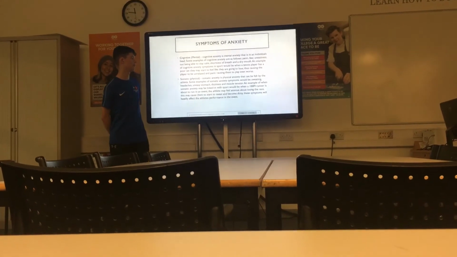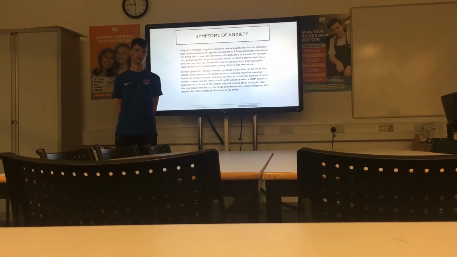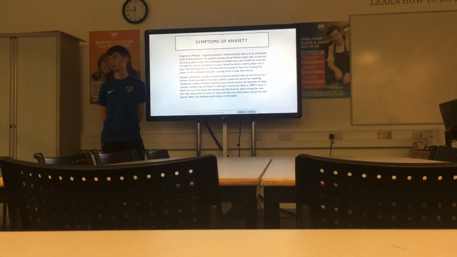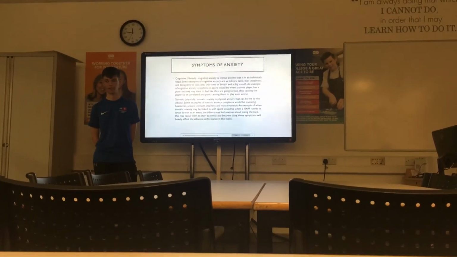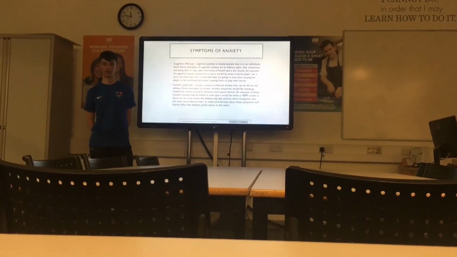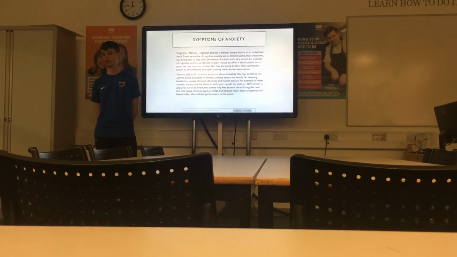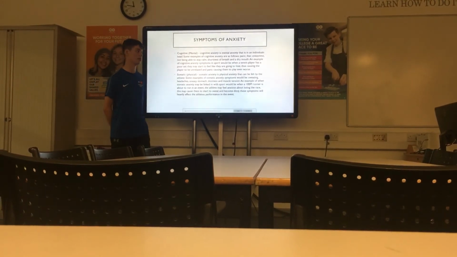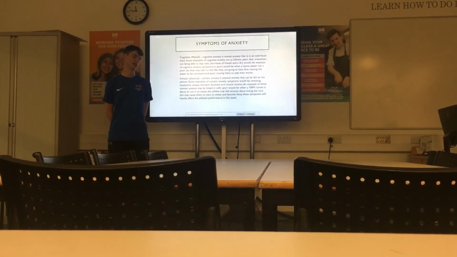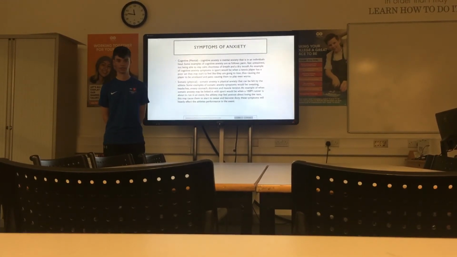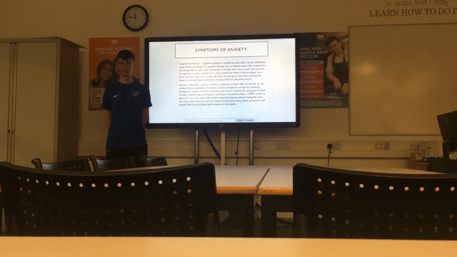And there's two symptoms of anxiety. There's cognitive, which is the mental side of it. So examples of cognitive anxiety symptoms could be fear and panic. So if a darts player starts to lose again, then they're going to be fearful that they're going to lose it in the end. And there's also somatic anxiety, which is the physical side of it. So, for example, butterflies and sweating.